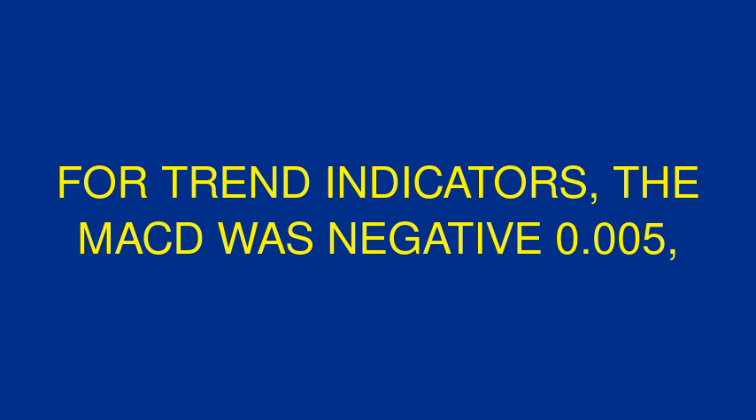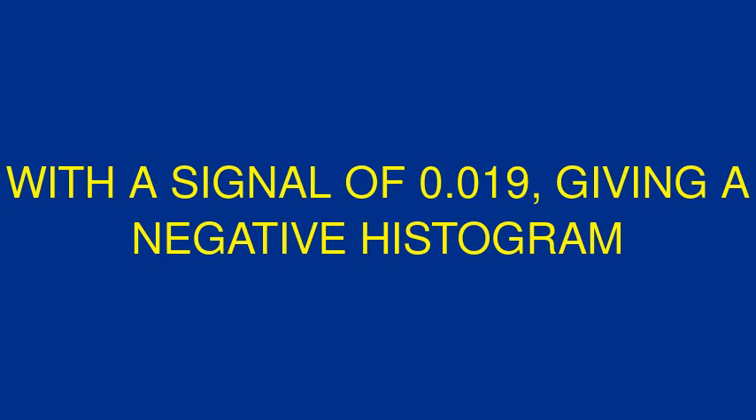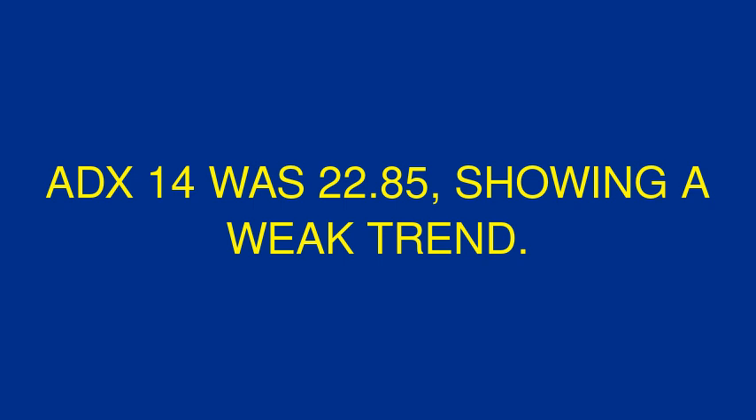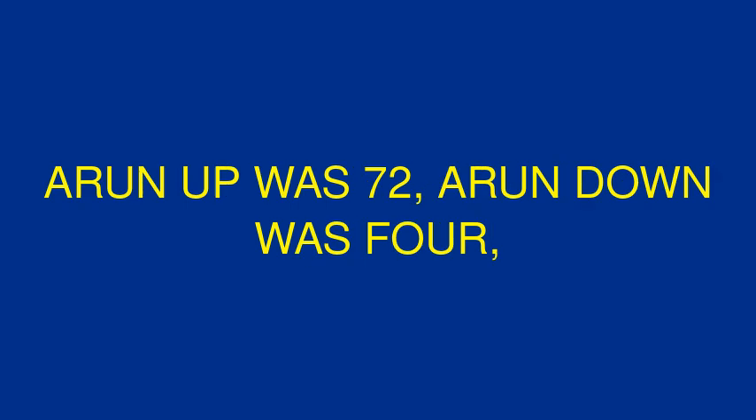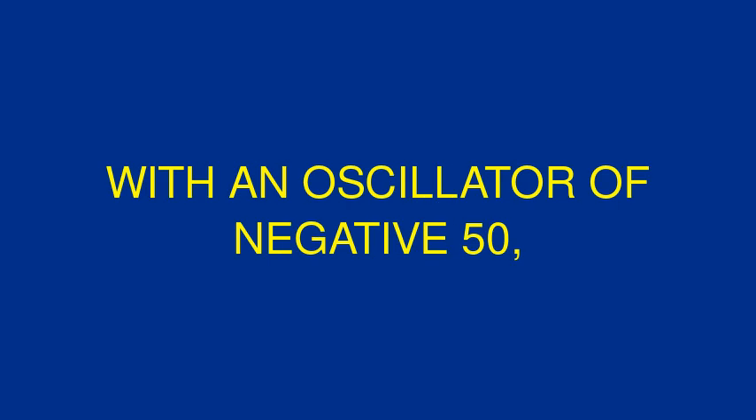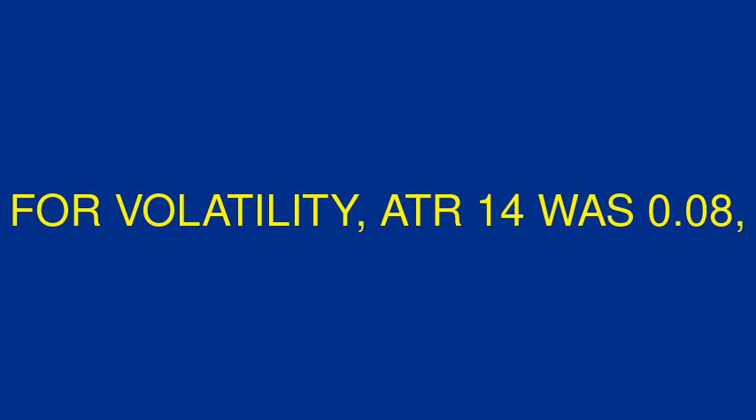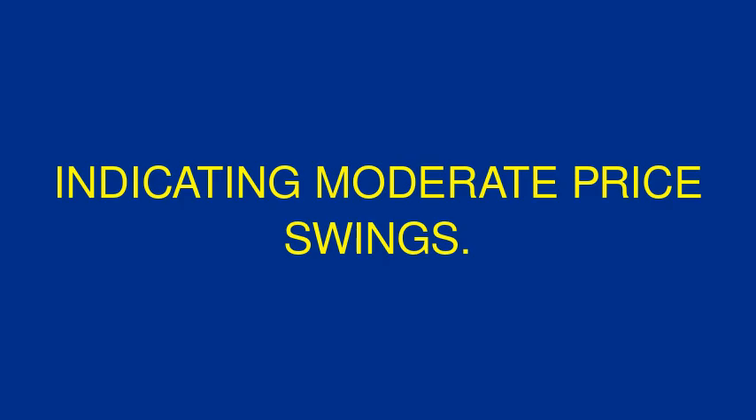For trend indicators, the MACD was negative 0.005 with a signal of 0.019, giving a negative histogram of negative 0.024, confirming bearish momentum. ADX14 was 22.85, showing a weak trend. Aroon up was 72, Aroon down was 4, with an oscillator of negative 50, leaning bearish but with reversal potential. For volatility, ATR14 was 0.08, indicating moderate price swings.